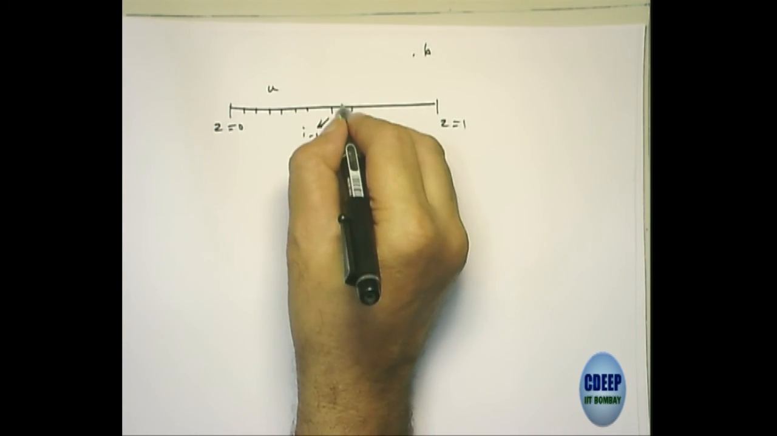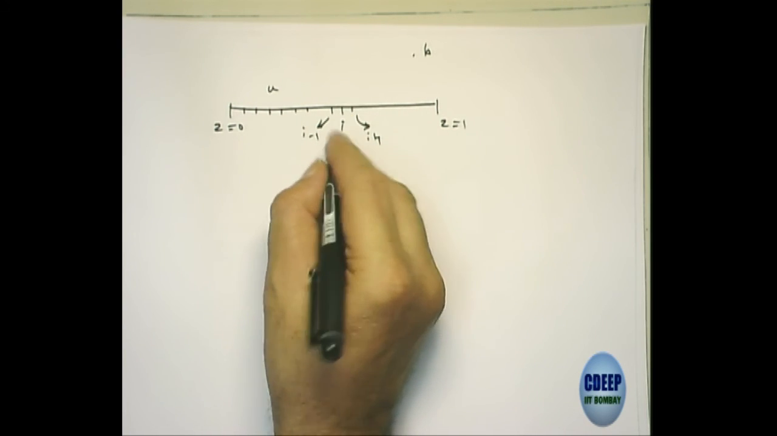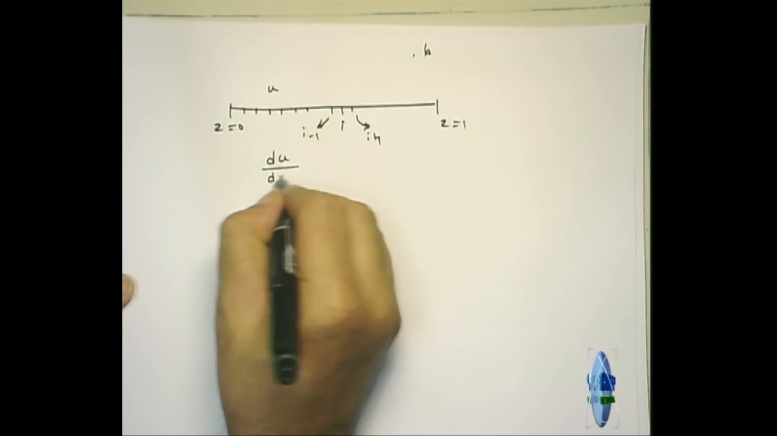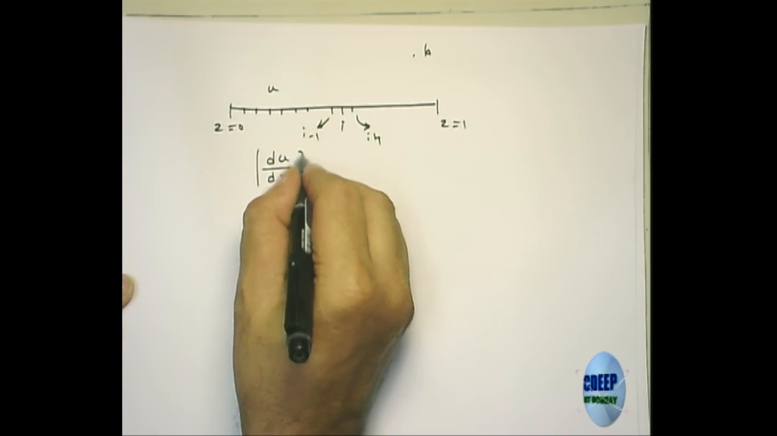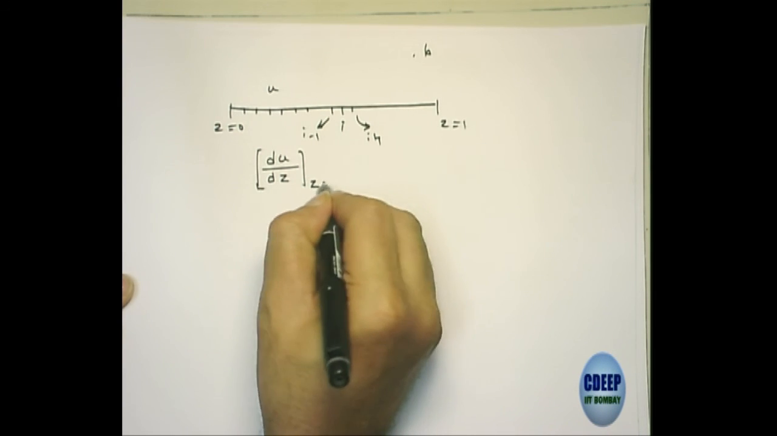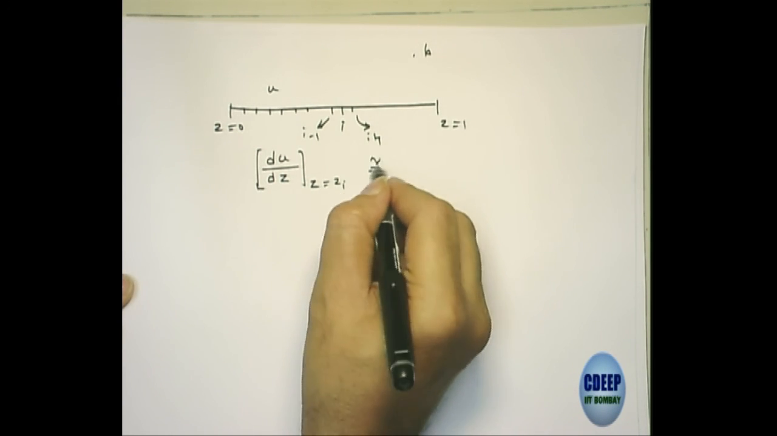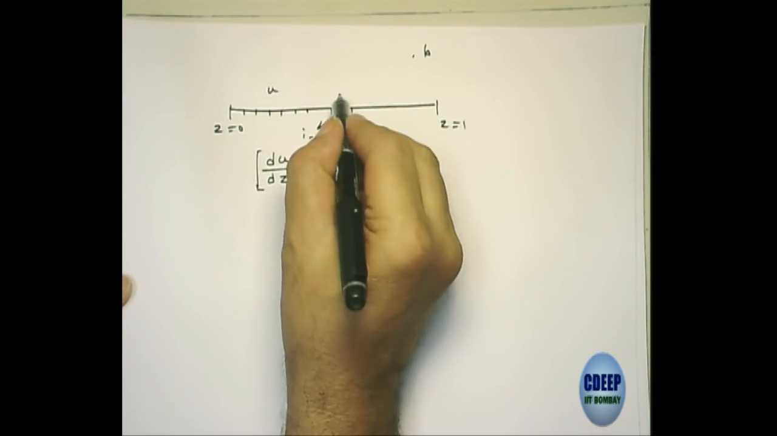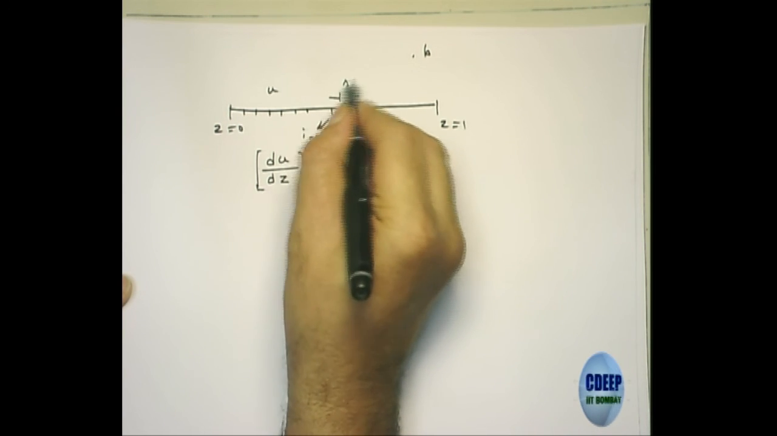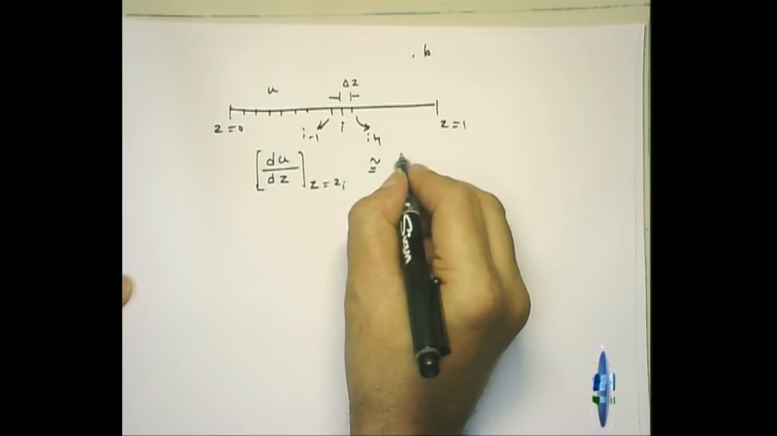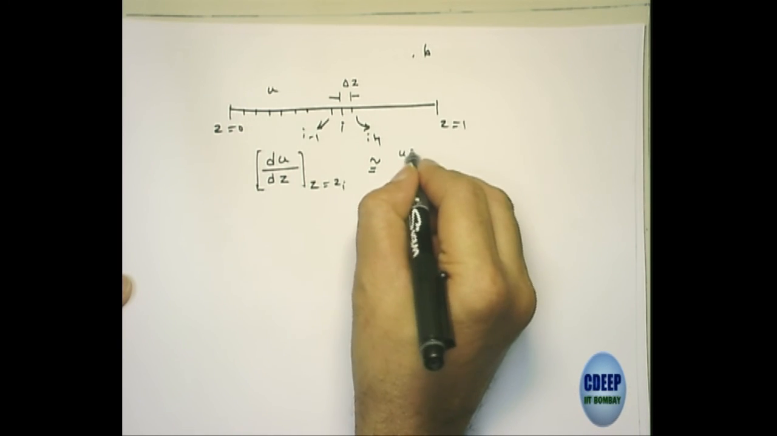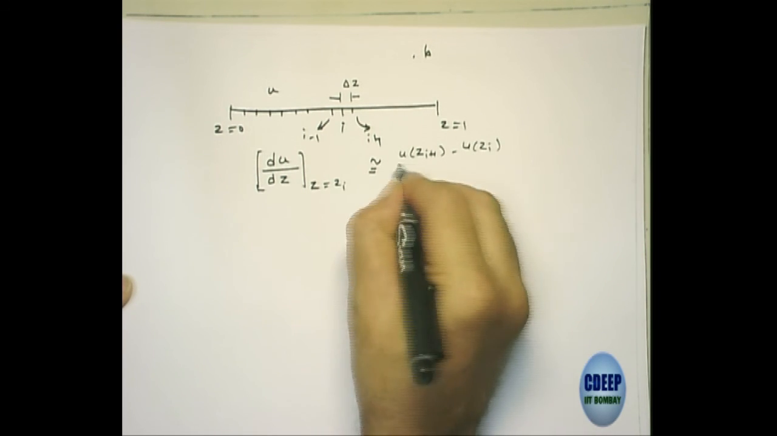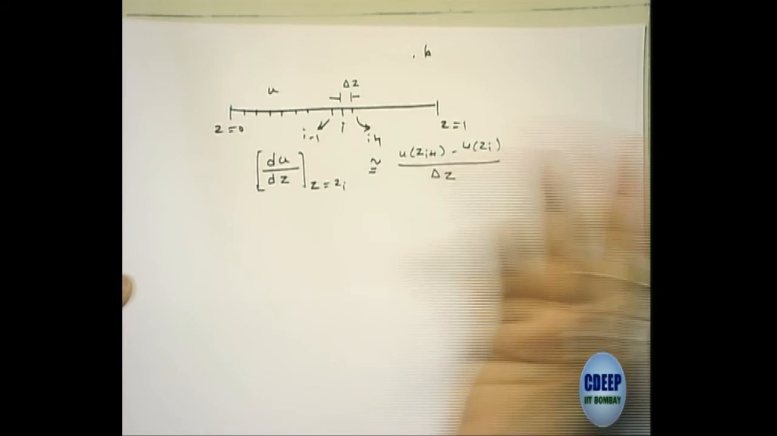Okay, then the local derivative at this point, if I want to find out du by dz at z equal to zi, I can approximate this using forward difference or backward difference. So if this length is delta z, then I can write this as u at zi plus 1 minus u at zi divided by delta z. This is the forward difference method.